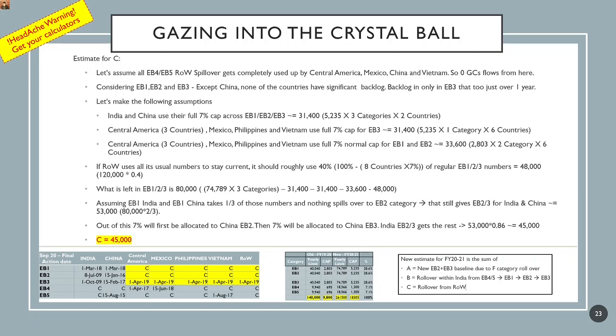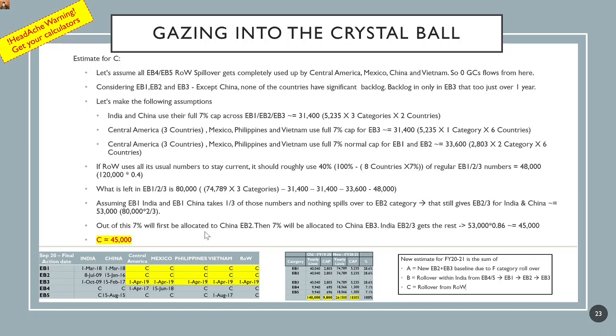If you go with that assumption, then rest of the world would use 48,000 of the green cards to stay current. How did we arrive at this number? It's 40% of 120K, which is the old sum of yearly limits. So out of 120K, last year they were roughly using 40% to stay current maximum. So that would come to 48,000 green cards they used last year, and we think they will continue at the pace to stay current. Now, what is left in EB1, 2, and 3 is 80,000 green card numbers.